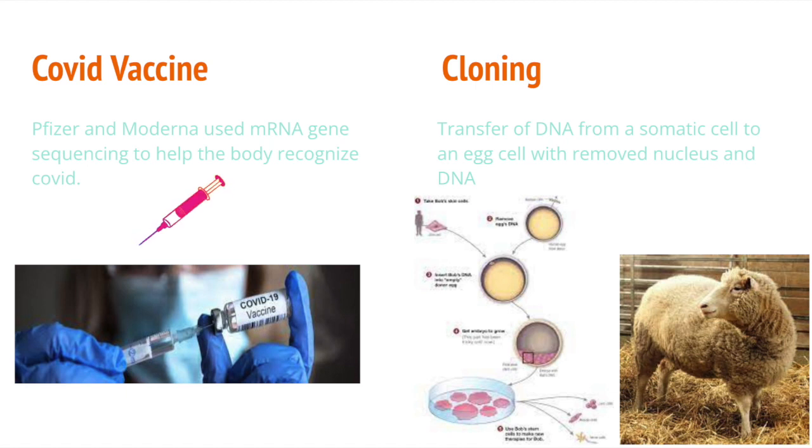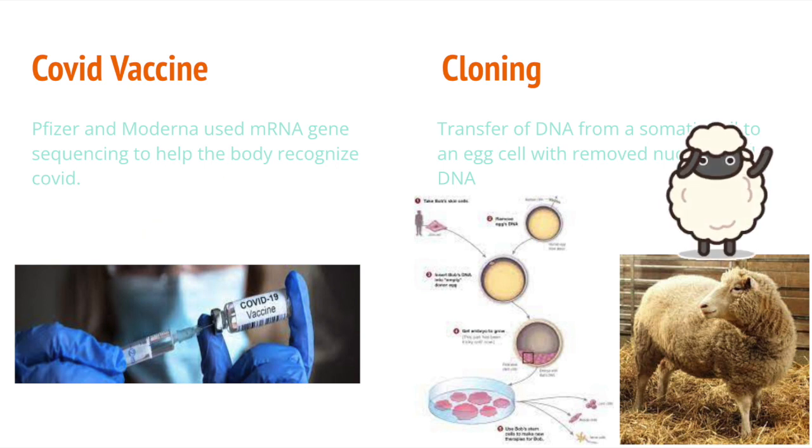Another example of genetic engineering used in day-to-day life is the Pfizer and Moderna COVID vaccine. Both Pfizer and Moderna used mRNA gene sequencing to help the body recognize COVID. The mRNA is used to program some cells to produce certain proteins to fight off the COVID-19 virus.